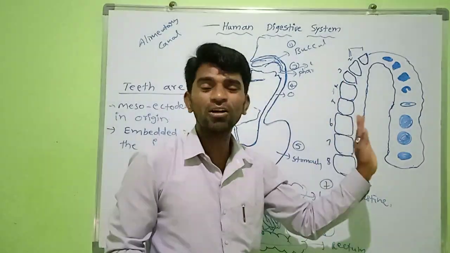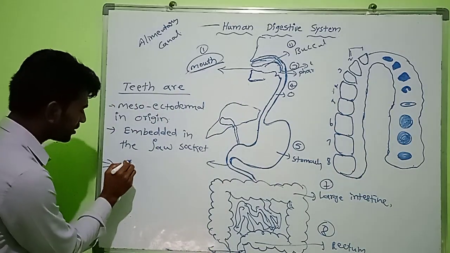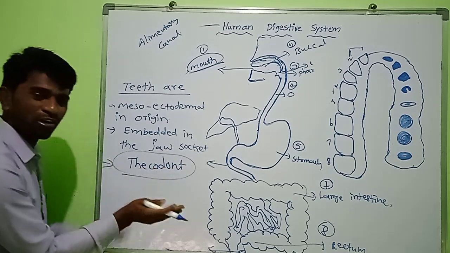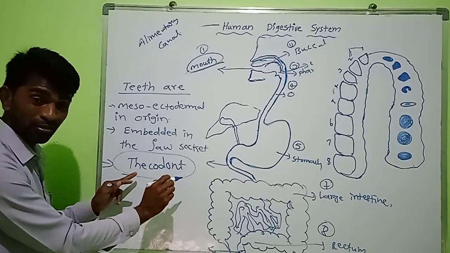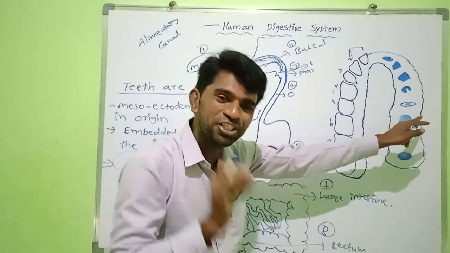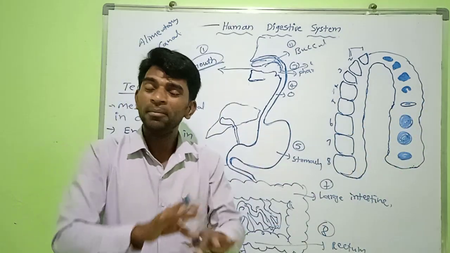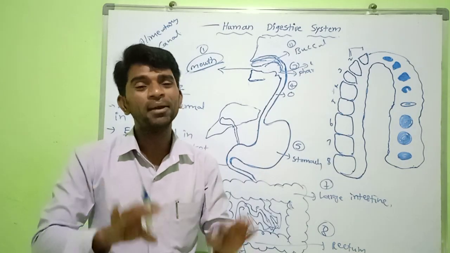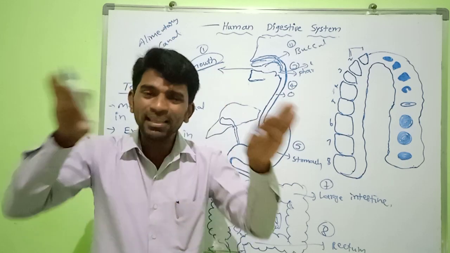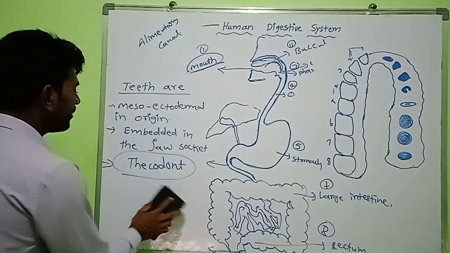So such teeth are called thecodont. Why are we calling them thecodont? Because these teeth are embedded in the sockets of the jaws. Okay. And next point, many mammals form two sets of teeth in their lifetime. What are they? Let us see.